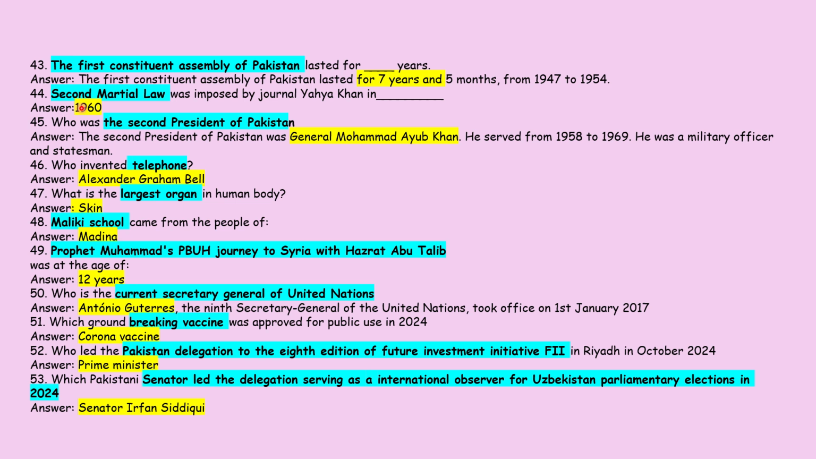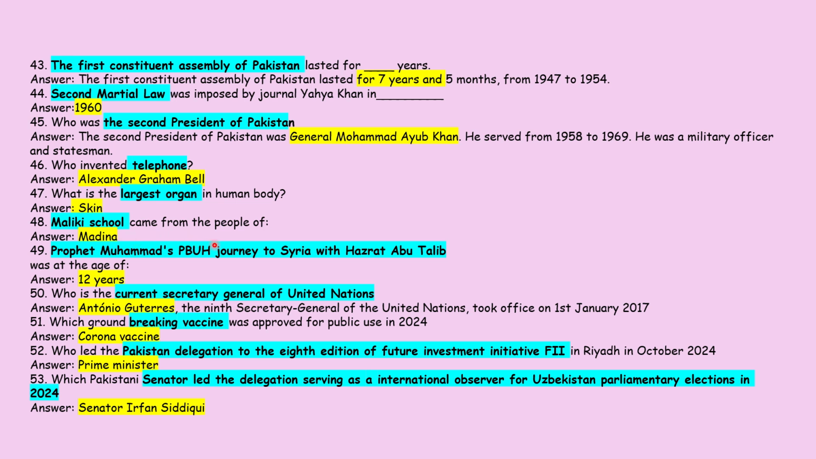फिर है हमारे पास नेक्स्ट क्वेश्चन, second martial law was imposed by General Yahya in dash. सो जनरल याहिया ने सेकंड मार्शल लॉ इम्पोज किया था 1960s में. Who was the second President of Pakistan? द सेकंड प्रेसिडेंट थे मोहम्मद अयूब खान, जनरल अयूब खान थे हमारे. ठीक है. Who invented the telephone? He was Mr. Alexander Graham Bell. What is the largest organ in the human body? It's skin.